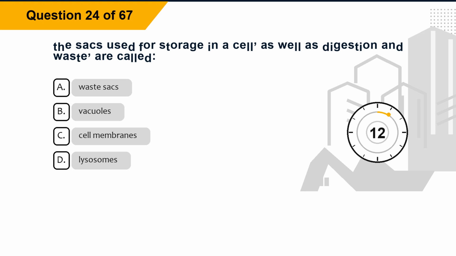Question 24. The sacs used for storage in a cell, as well as digestion and waste, are called: option A, waste sacs. Option B, vacuoles. Option C, cell membranes. Option D, lysosomes.